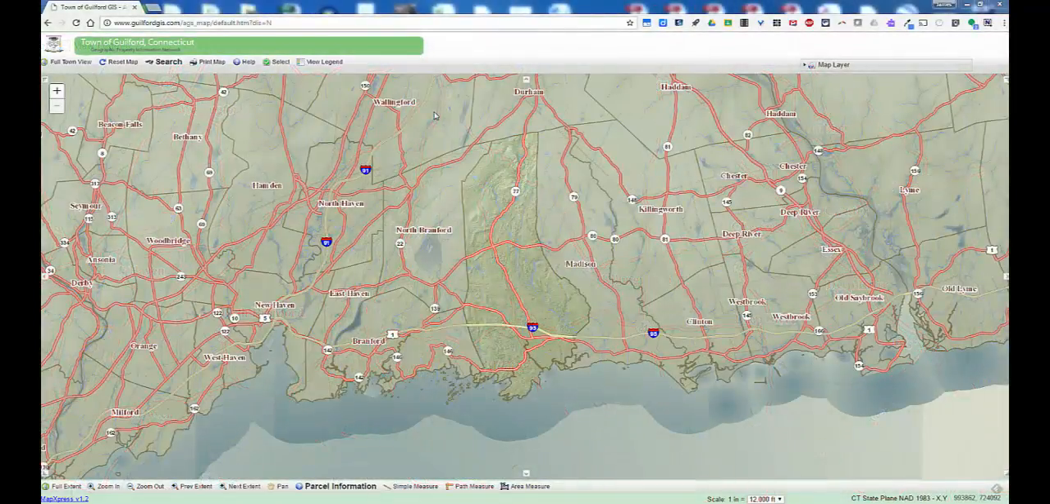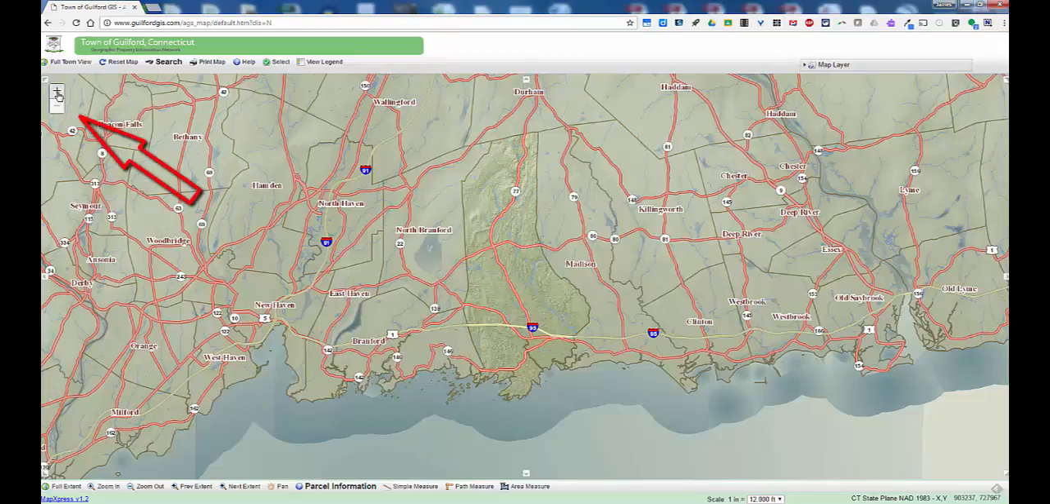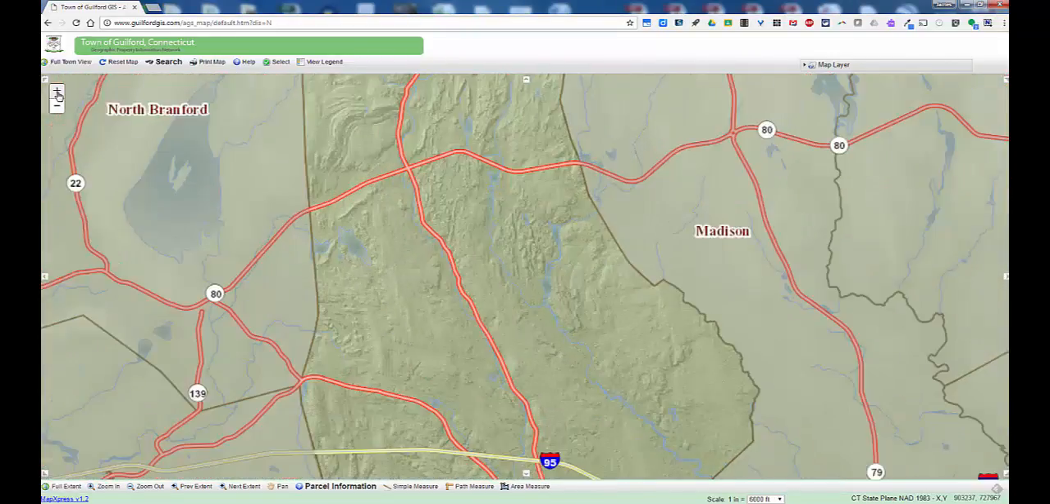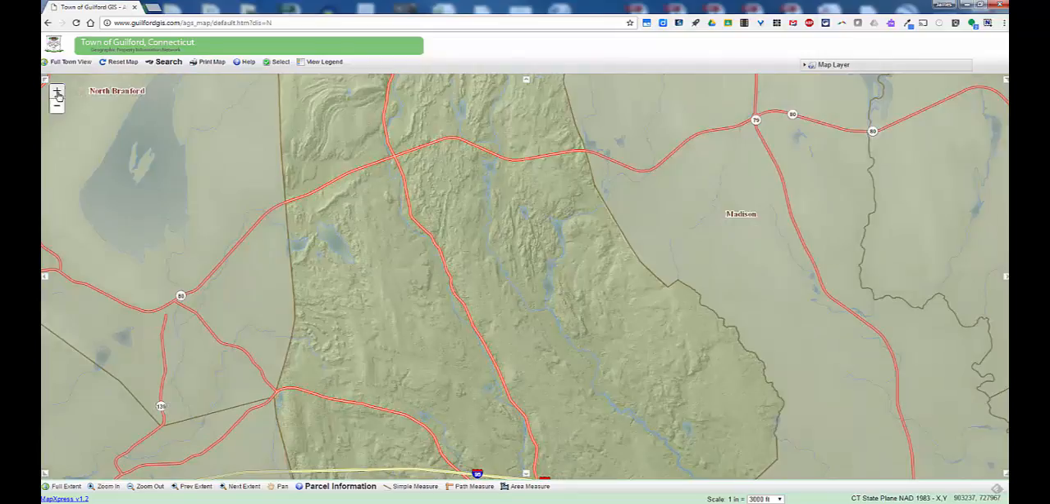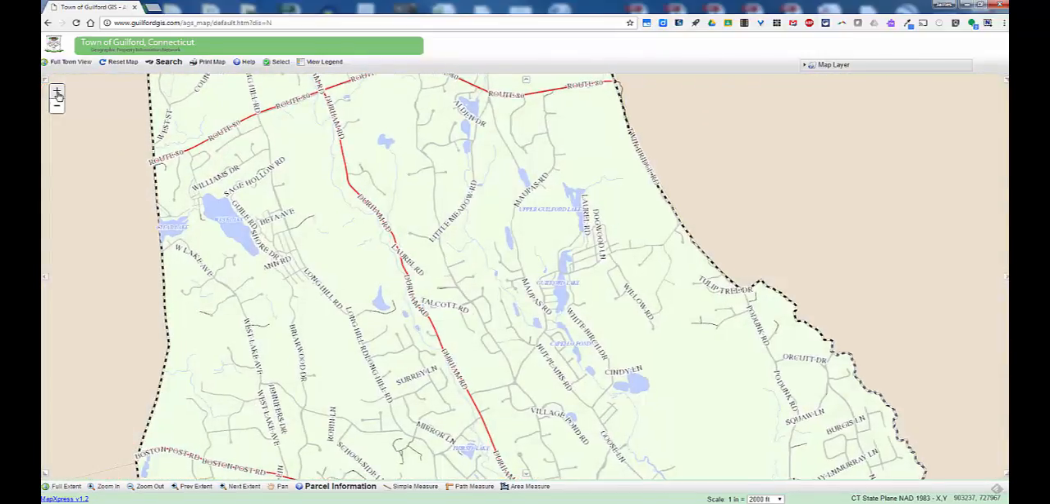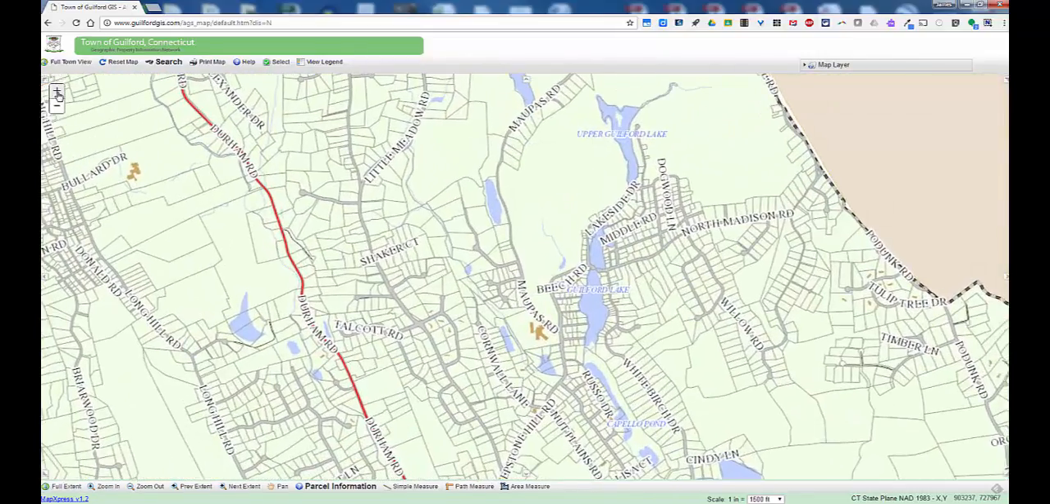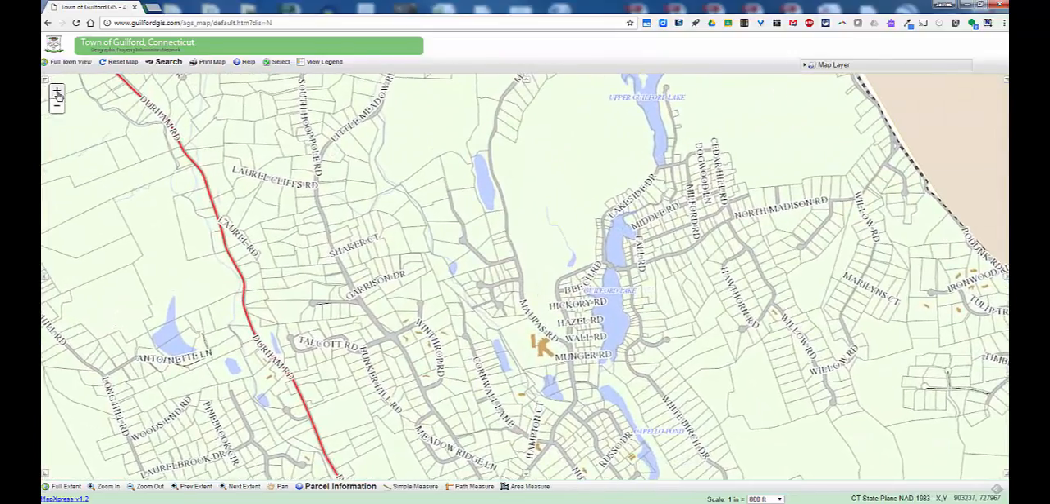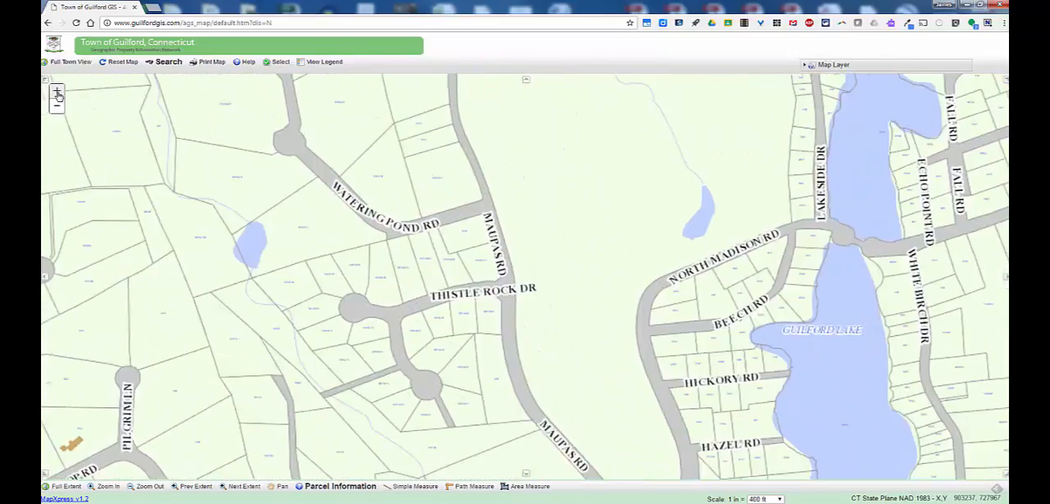Let's take a moment to explore the interface of the mapping program. Let's begin by zooming in and out. On the left-hand side, you see the plus and minus. This allows you to zoom into the map. Each time you click it, you get a little bit more detail. You can start to see things like roads and street names. If you keep going, you'll see property boundaries, and eventually you'll see plot detail information.